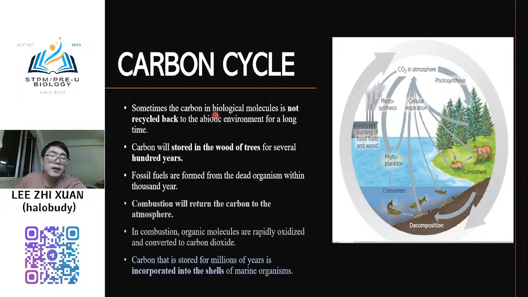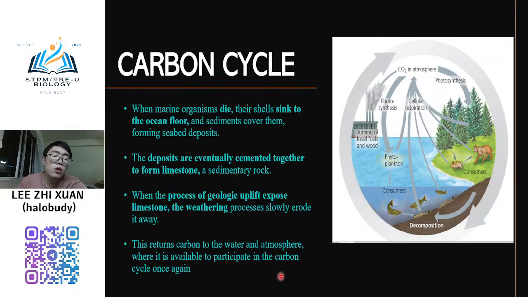And then sometimes the carbon is not recycled back to the abiotic environment for a long time. It will not recycle back. The carbon is stored in wood and trees for 100 years. Combustion can also release the carbon into the atmosphere. Also, carbon that is stored for millions of years is incorporated into the shells of marine organisms. And carbon sources can also become fossil fuel.